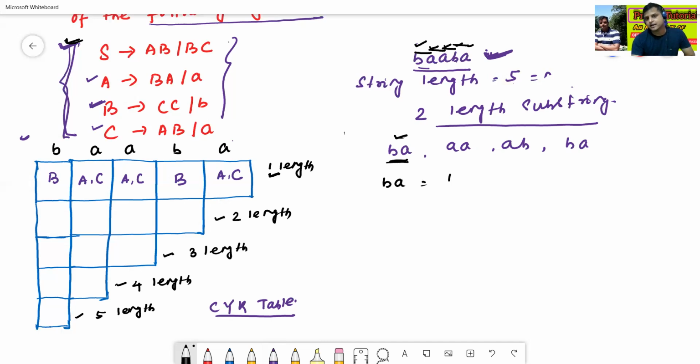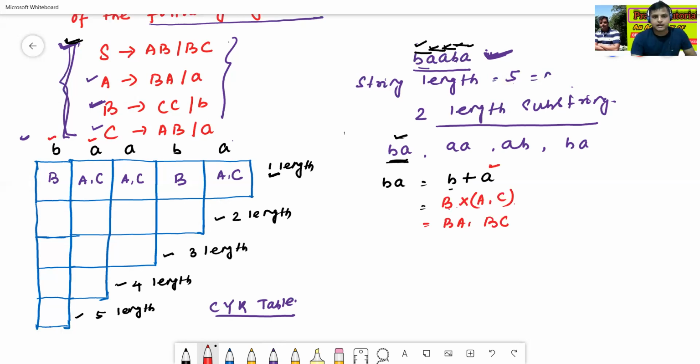We can get BA by combining B and A. Here B can be derived from capital B, so simply write B. Then A can be derived from A or C, so write A, comma C. Take the cross product of B and AC: it is BA, then BC.